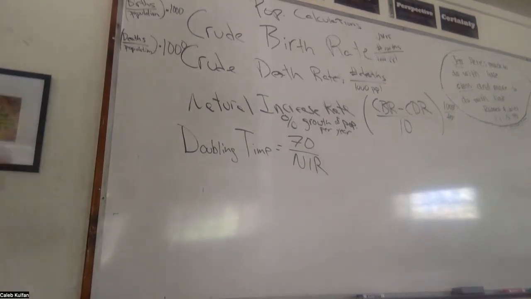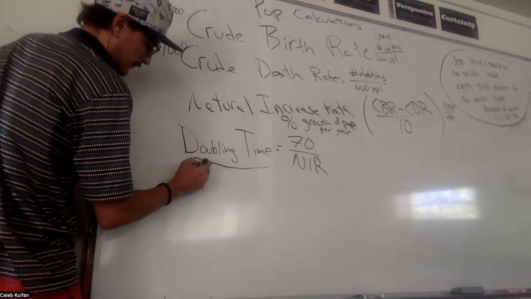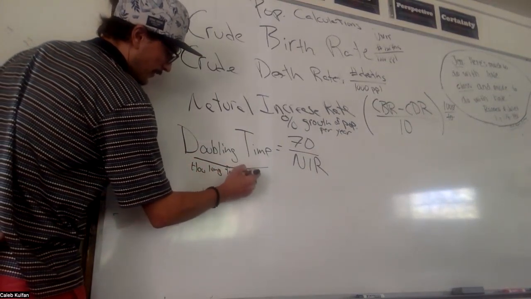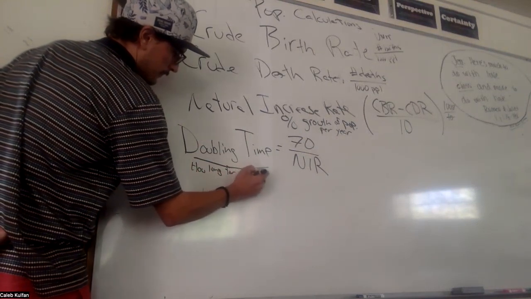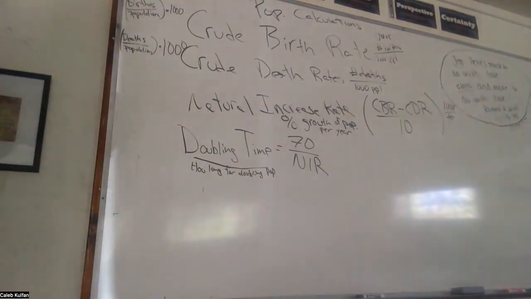So what does doubling time mean? Sort of implicit in the name, but it's the amount of time it takes to double a population. How long for the population to double? So if I have a natural increase rate of 1% growth per year, how long would that take? 70, right?